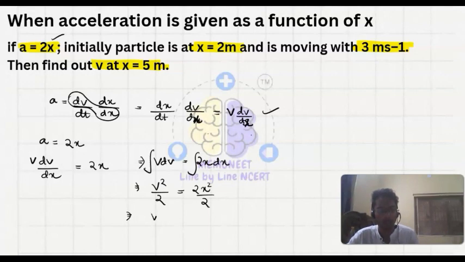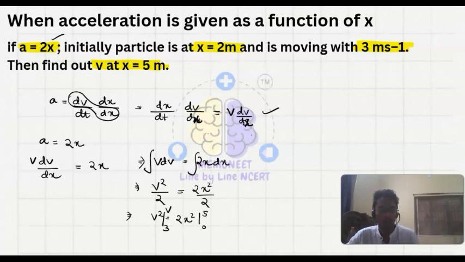It means v square is equal to 2x square. So the particle is moving with 3 meter per second initially. We have to do definite integration, for the velocity from 3 to v, and for position from 0 to 5.